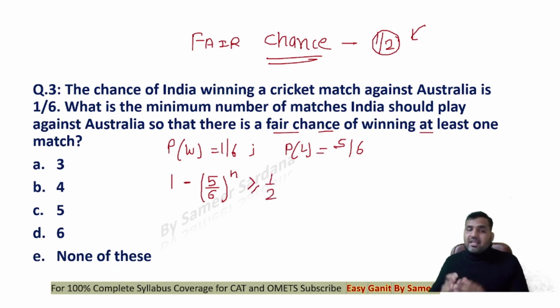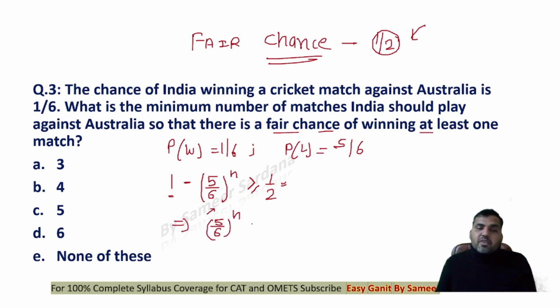Because I'm subtracting the probability of India losing the matches out of total probability, I'll be left with India winning a match. And if this probability is greater than 1/2, that means there's a fair chance that India is winning the game, right? Now, all I need to see is for what minimum value of n, (5/6)^n is less than or equal to 1/2.